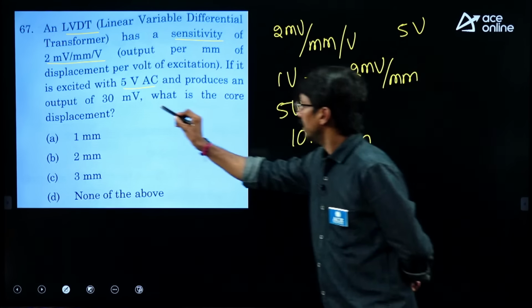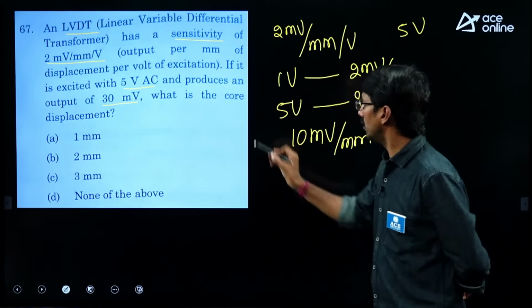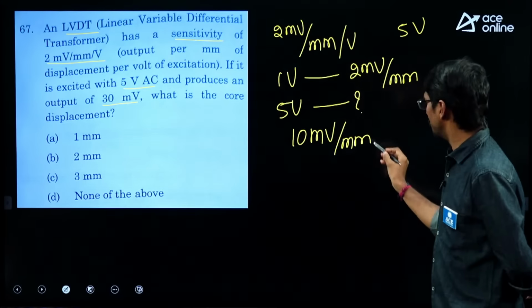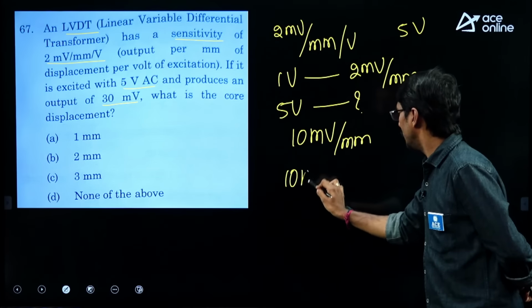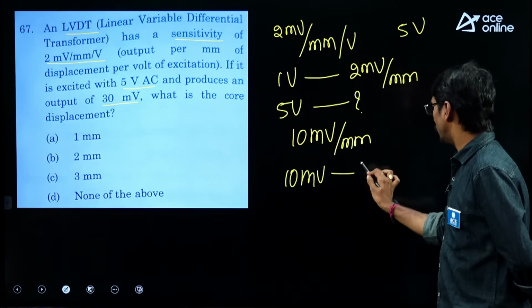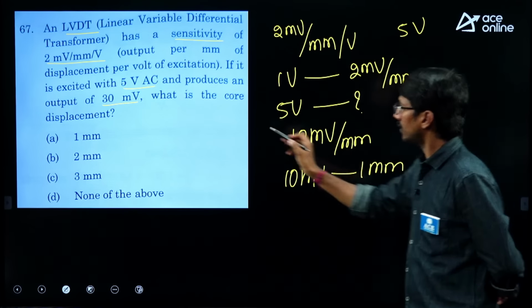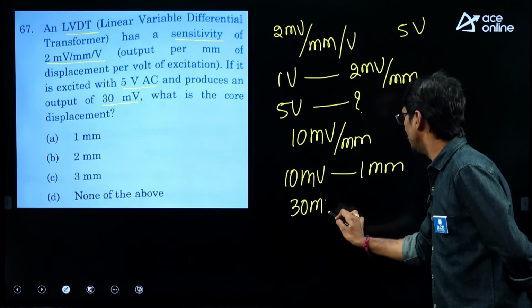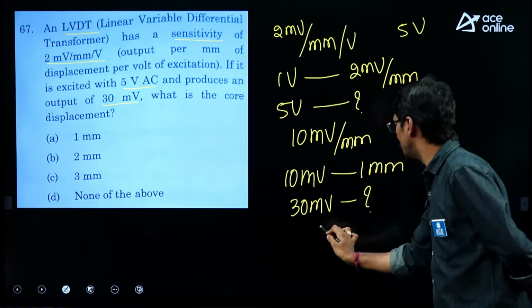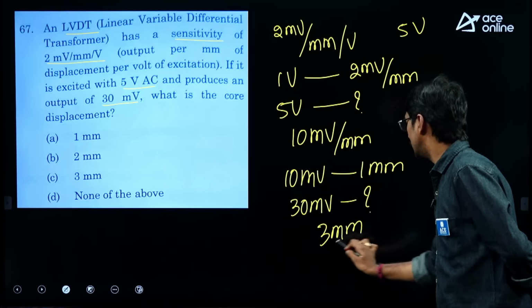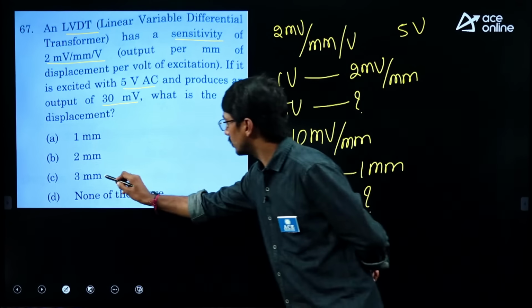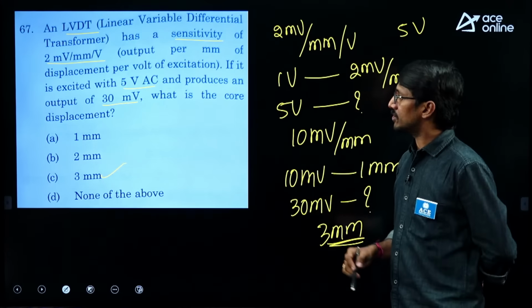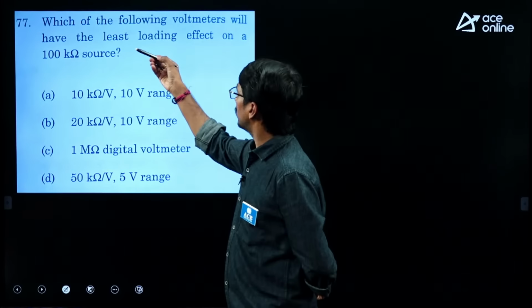After that, he has given that 30 millivolt. He is asking what is the displacement. Here 10 millivolt is giving 1 mm value and they are asking for 30 millivolt. Therefore 30 millivolt, how much is the value? If you simplify, you are going to get 3 mm as the answer. So 3 millimeter.